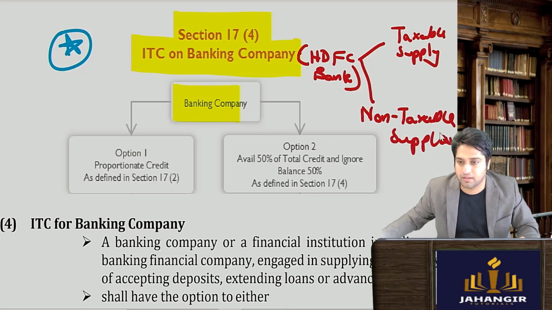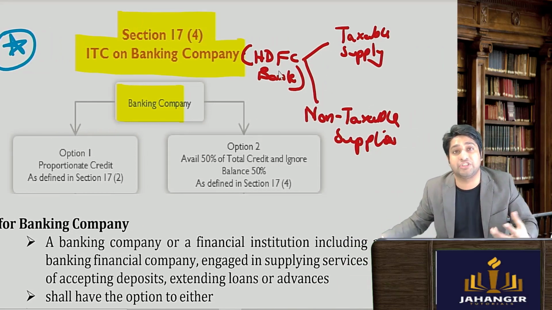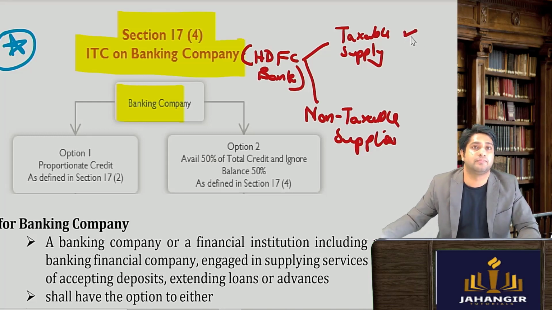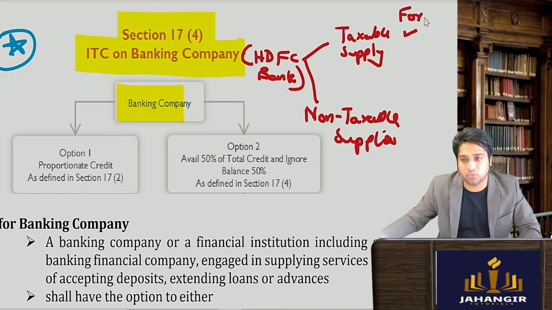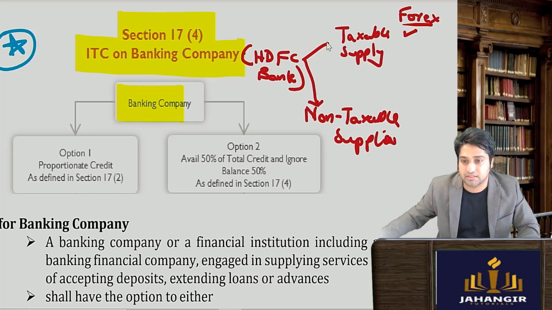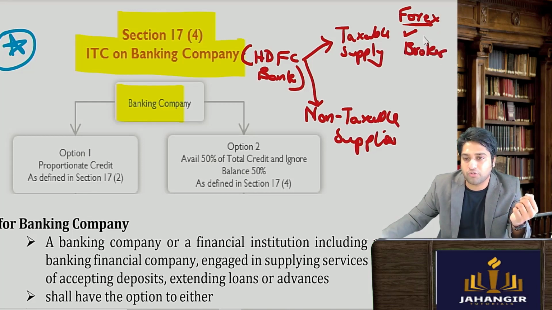supplies. For example, एक बैंकिंग कंपनी है, वो लोग फॉरेन एक्सचेंज के साथ में डील कर सकते हैं, they could be authorized dealers, so that part is taxable. Okay, करेंसी कन्वर्जन फॉरेक्स में अगर कर रहे वो लोग तो वो सब टैक्सेबल होता है. सेकंड, नॉन टैक्सेबल सप्लाईज. Sometimes even with respect to the share market they act as brokers. अब ब्रोकर्स की सर्विसेज पे भी जीएसटी लगता है, तो even HDFC Bank can be a broker. Okay, so all of this पे टैक्स लगता है, so they provide taxable supplies.